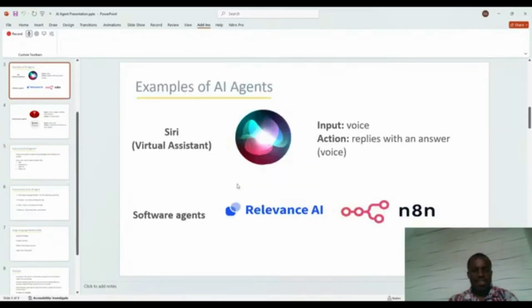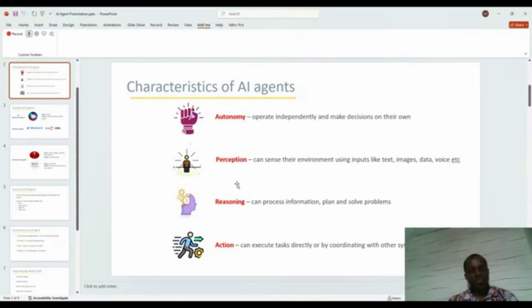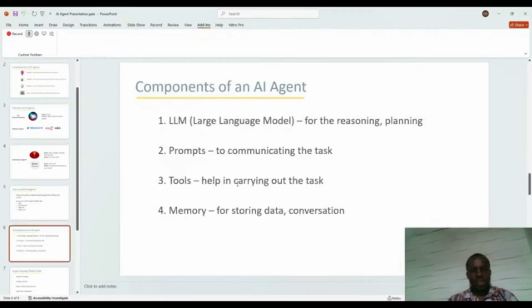For instance, we looked at the characteristics of an AI agent: autonomy, perception, reasoning, and action. Very important. Now, looking at the components of an AI agent, when you are building your own, make sure these four things are inside, whether directly or indirectly, because some non-code AI agent builders take care of the memory for you and some don't.